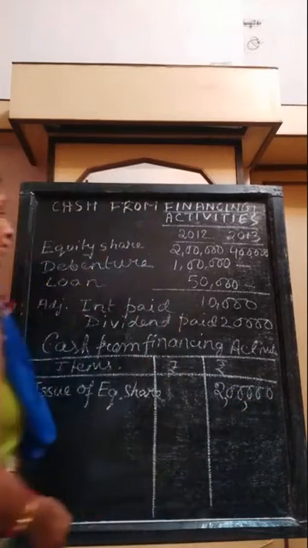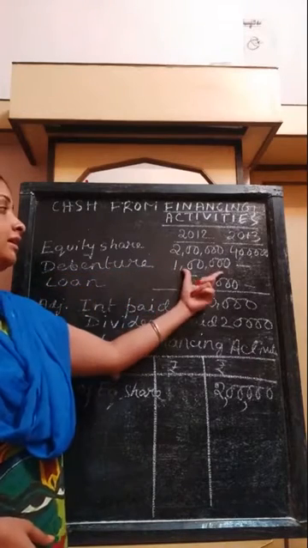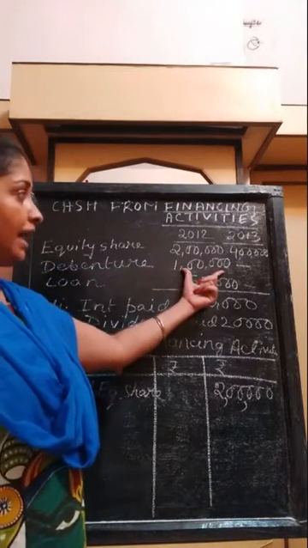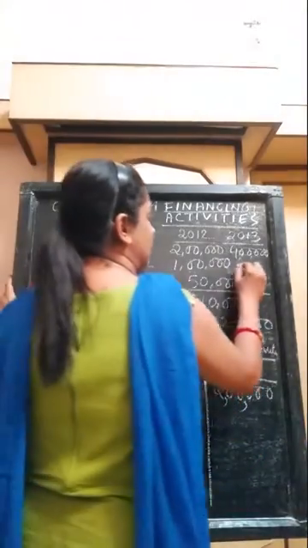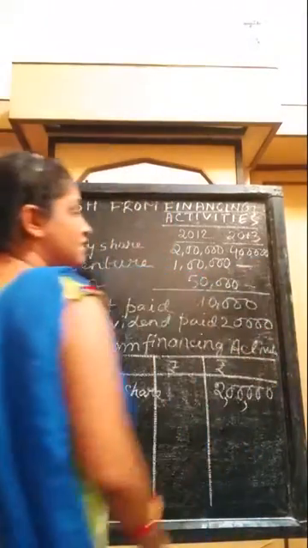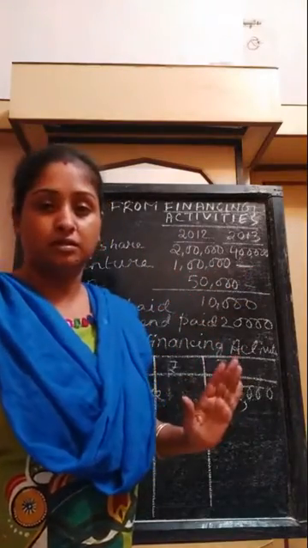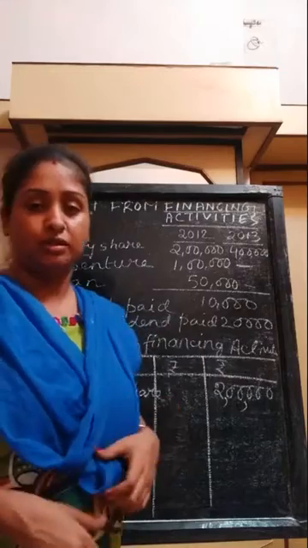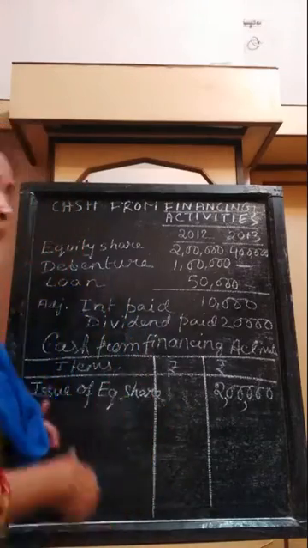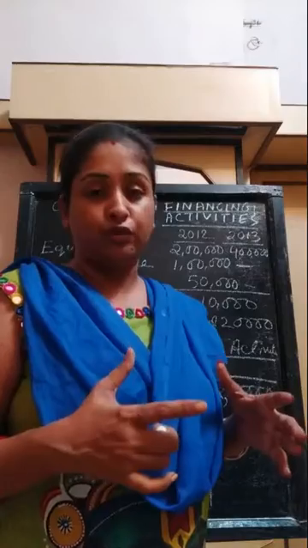The second item is debenture. In the first year ending it is 1 lakh, whereas in the second year ending no value is there, it is nil, which means the debenture has been repaid. Repayment of debenture means cash outflow.